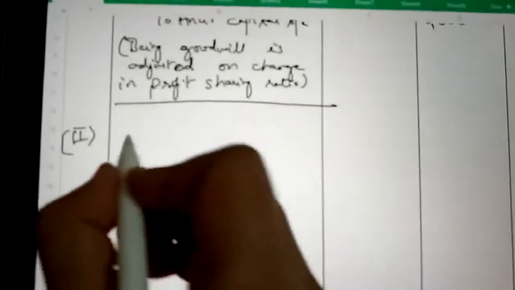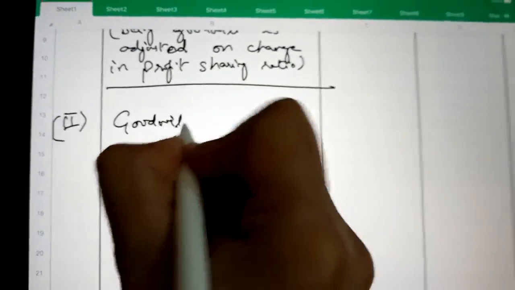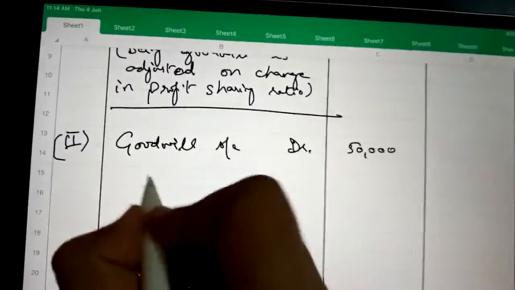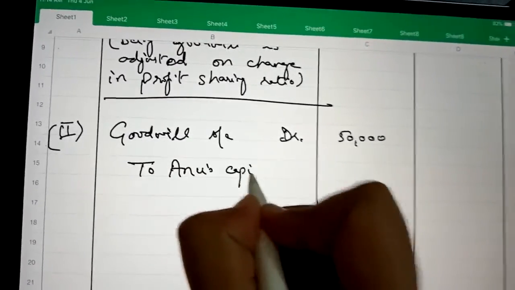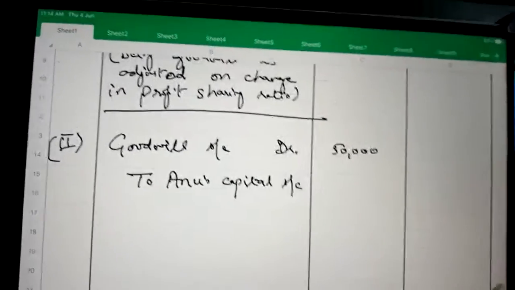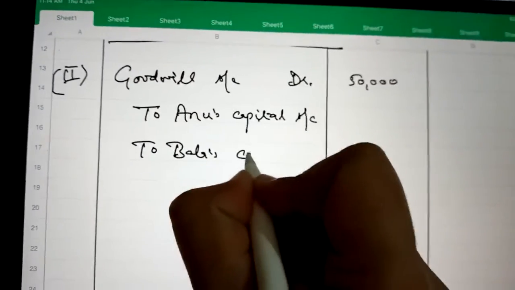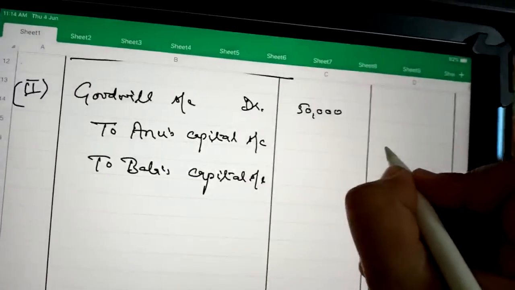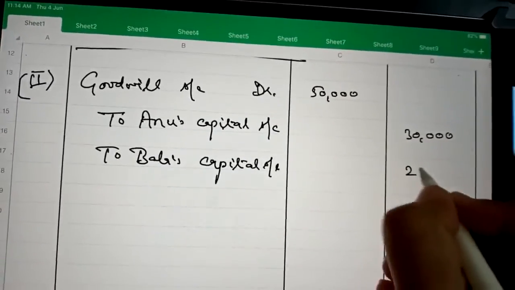So here, when goodwill is raised, the first entry will be goodwill account debit with its full value 50,000 to Anu's capital account, to Bala's capital account, in their old ratio, and their old ratio is 3:2, so 30,000 and 20,000 will be distributed.